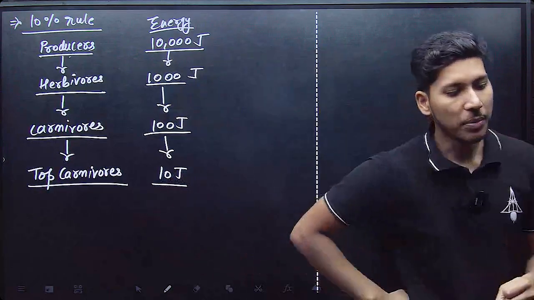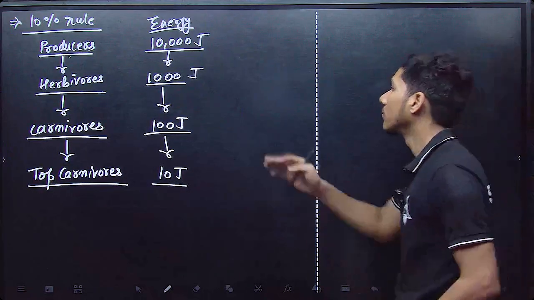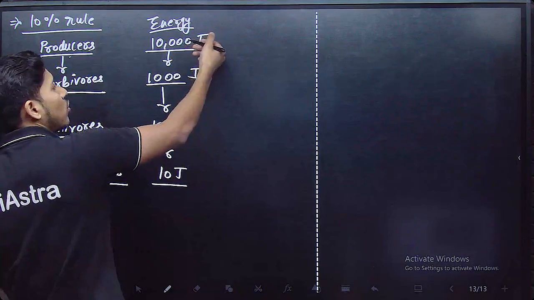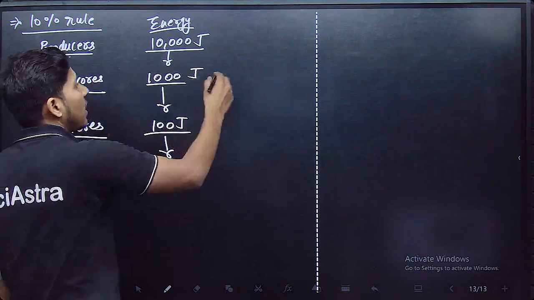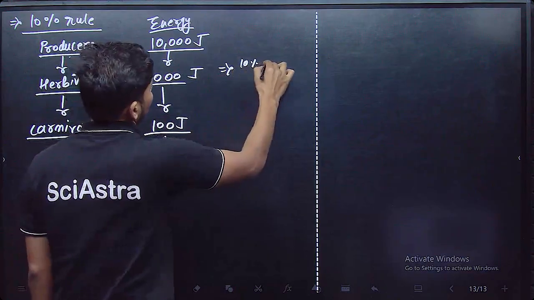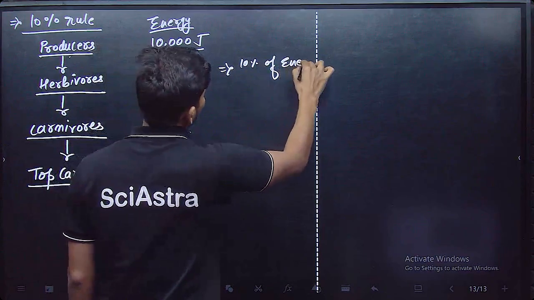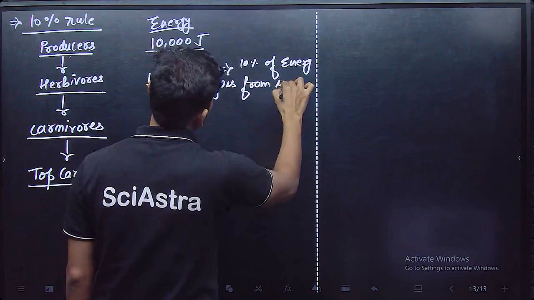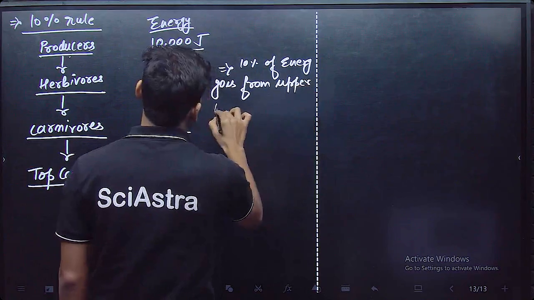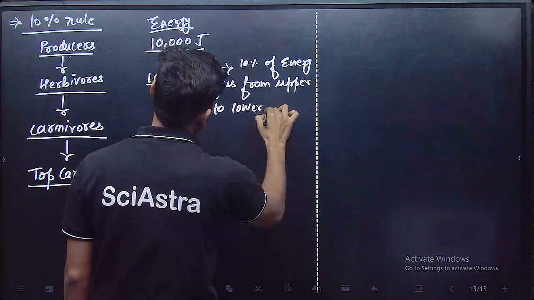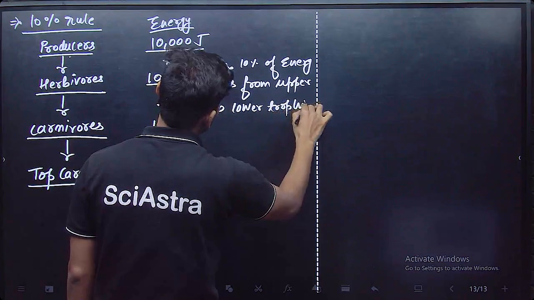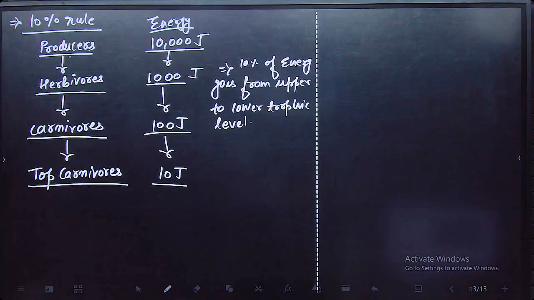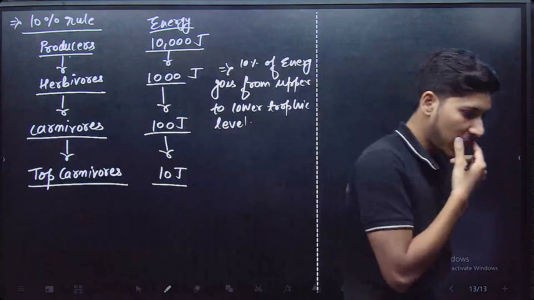So it means that the amount of biomass or energy which goes from one trophic level to the other is only 10%. 10% of energy goes from the upper to the lower trophic level. Clear? This thing should be clear to you.